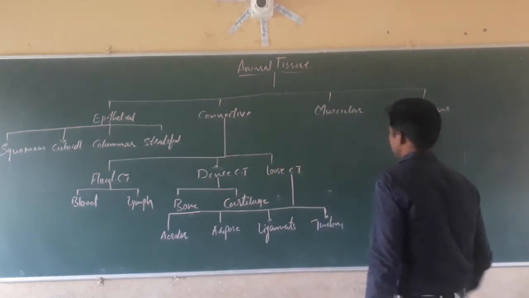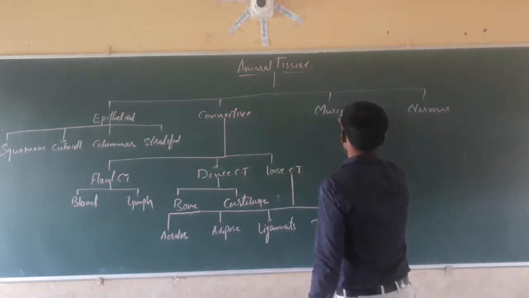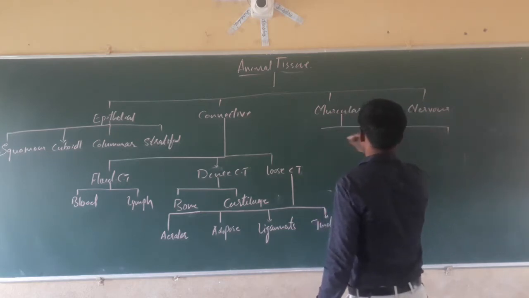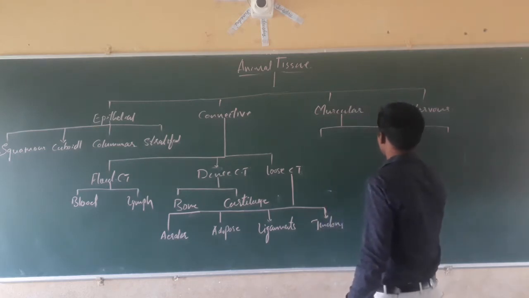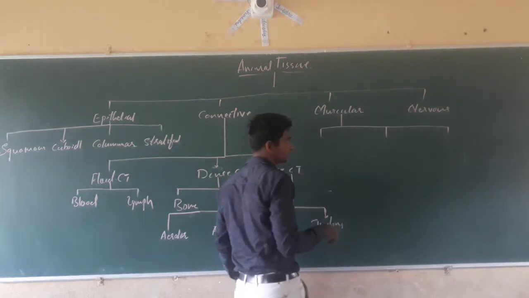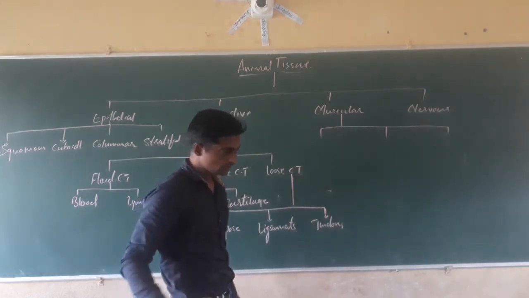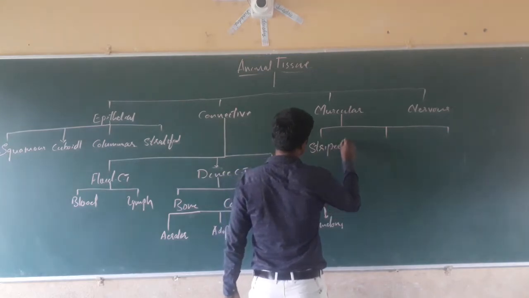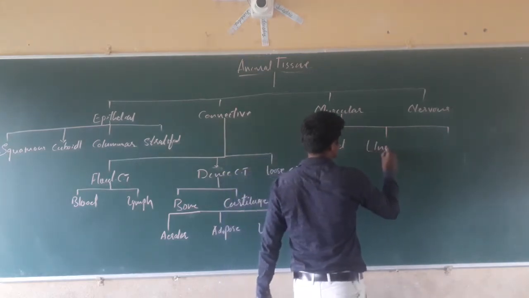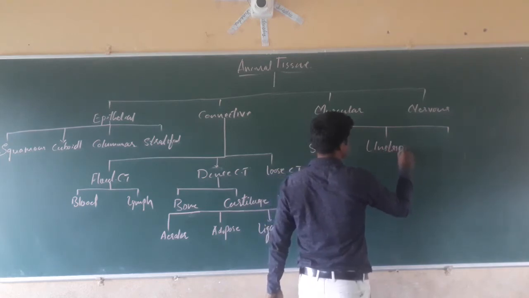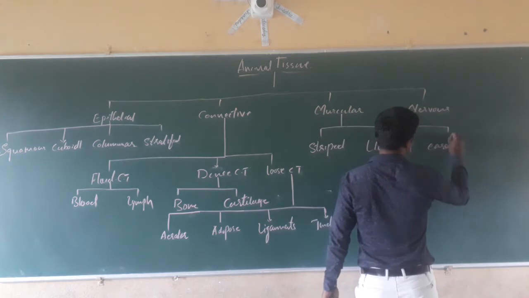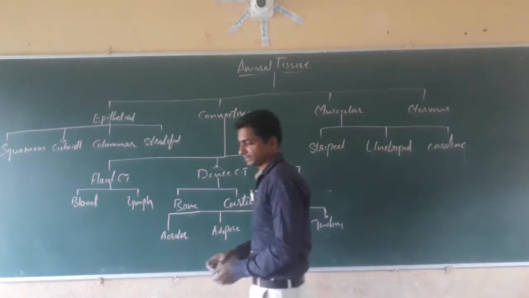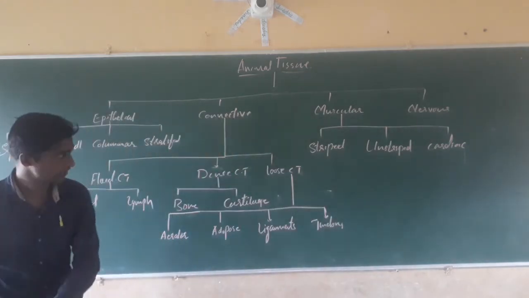Then muscular tissue is classified into three types: striated, unstriated, and cardiac. Yes, these are the classification of tissues.